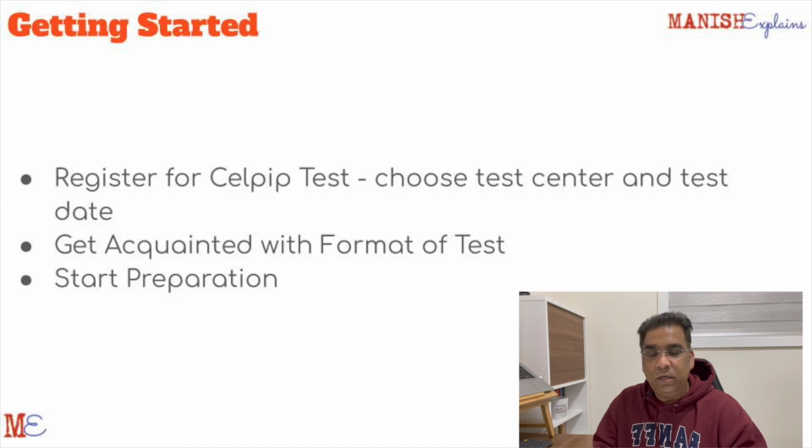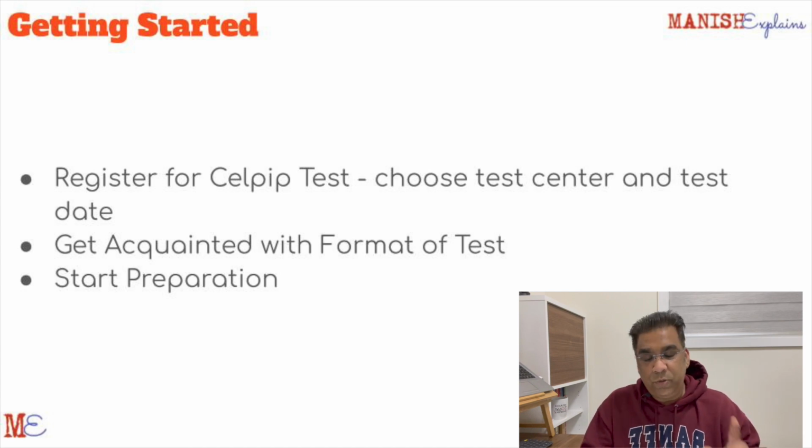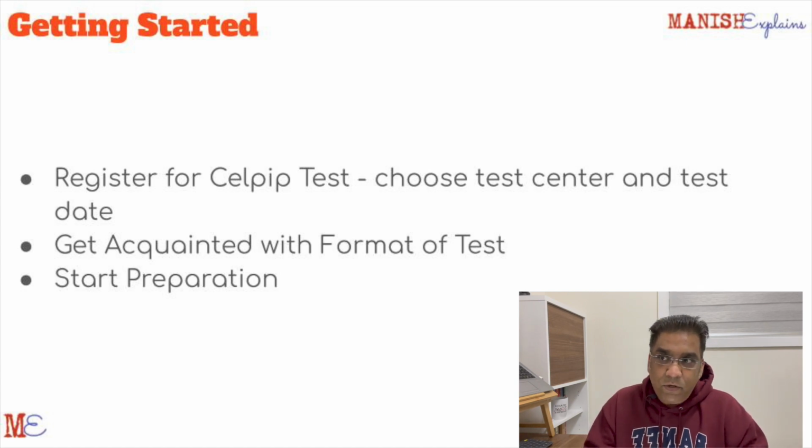First, complete your registration. You just need to go to the CELPIP website that I showed in the first slide and register for your test. When you're registering, you need to select CELPIP General as your test version. You need to choose the test center and a test date. That seems so logical. Next, get acquainted with the test format.